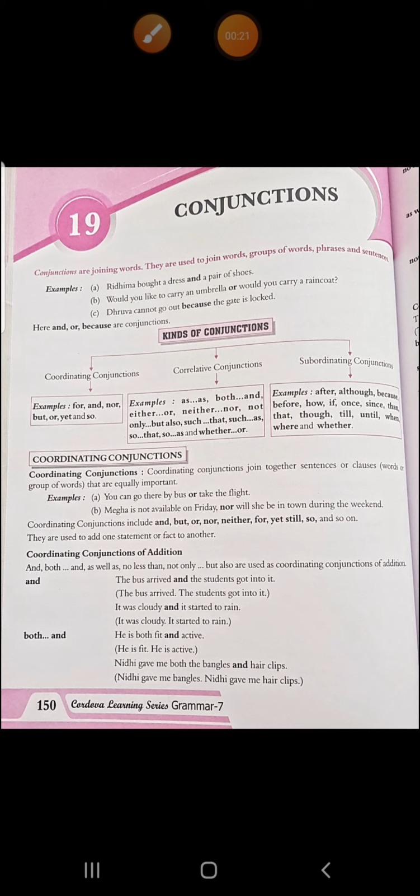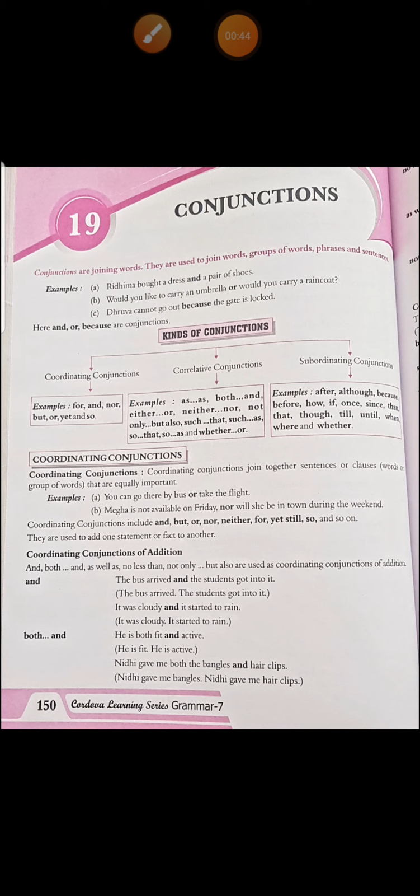You people know in parts of speech that this is one of the parts of speech out of the 8. Conjunctions are joining words. These are used to join two parts of a sentence. This is what we know about conjunctions. They join two parts of a sentence.